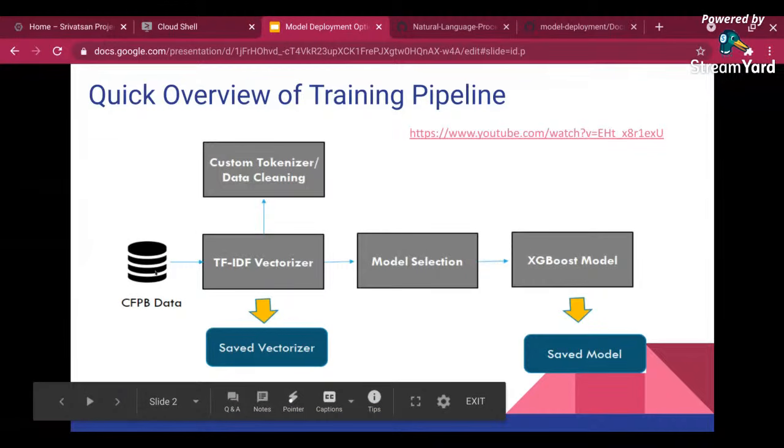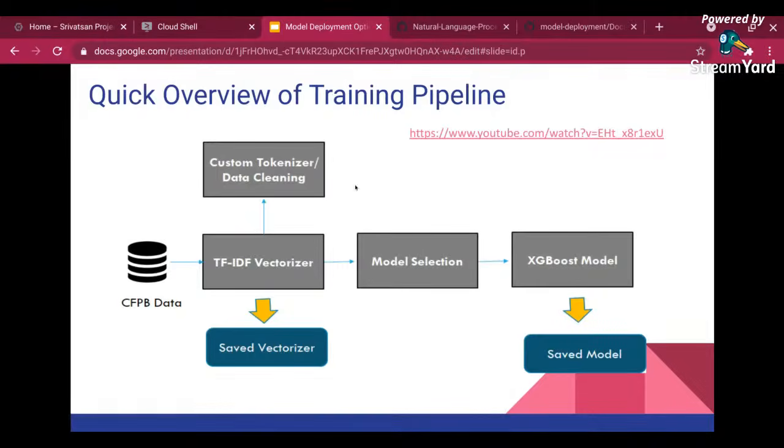So what we took is CFPB data. This is an NLP pipeline. We did a TF-IDF vectorizer. Now, what this TF-IDF vectorizer does is it converts a collection of raw documents into a matrix of TF-IDF features. So basically, we have data over here that is completely text. It is just raw complaints data. We are converting that into a numerical format. That's what we are doing over here.